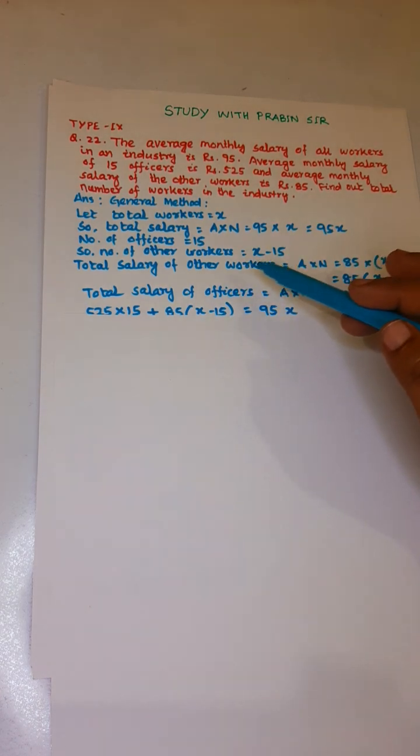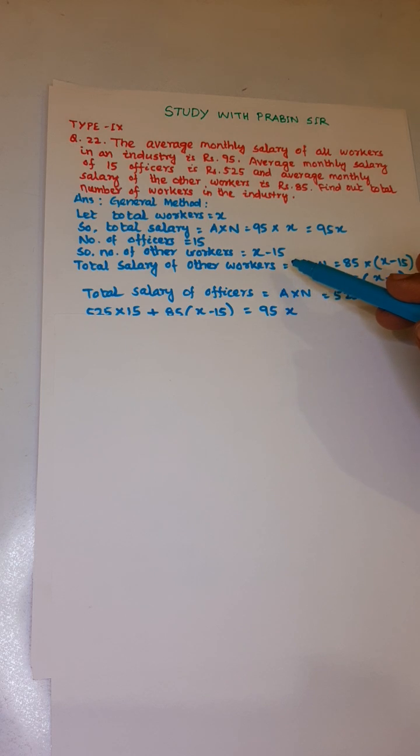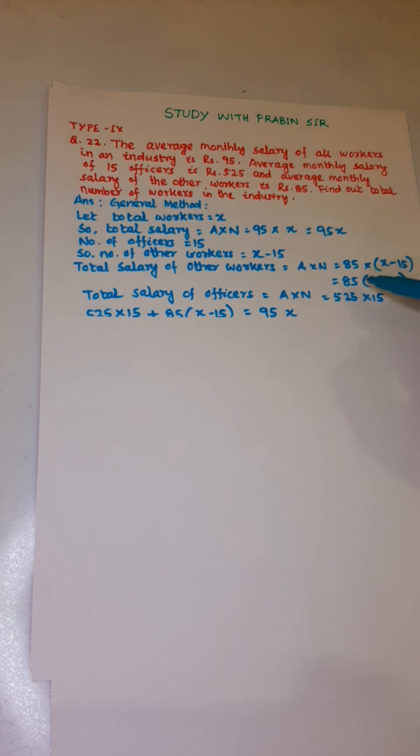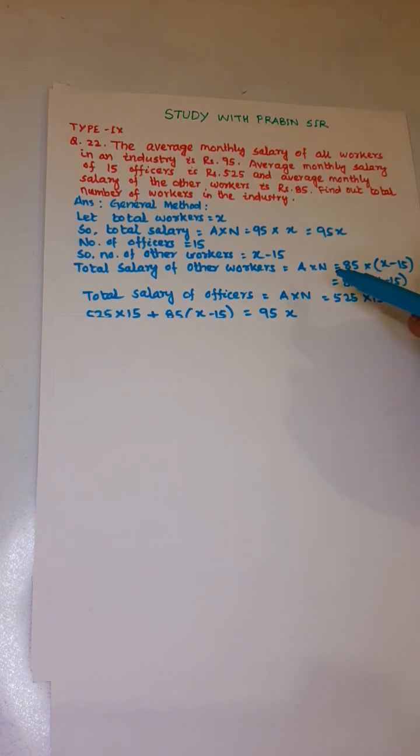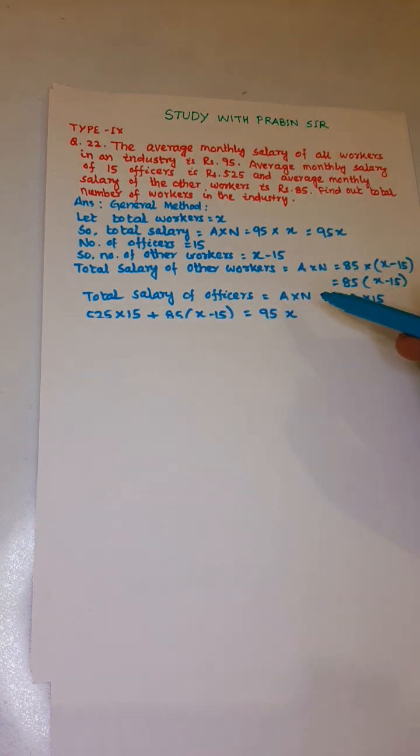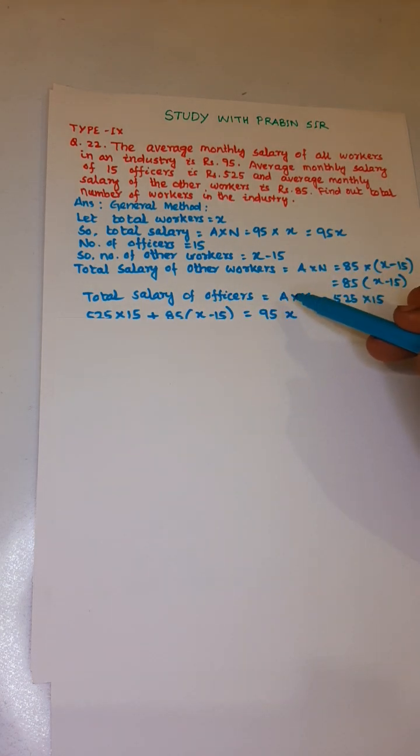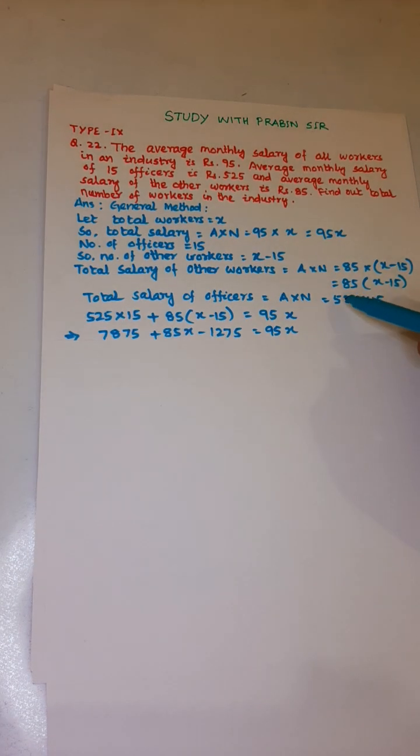So total salary of other workers, that is T equal to A into N. Here A is 85 and N is x minus 15. So it is 85 into (x minus 15). So the total salary of officers is T equal to A into N, that is 525 into 15.